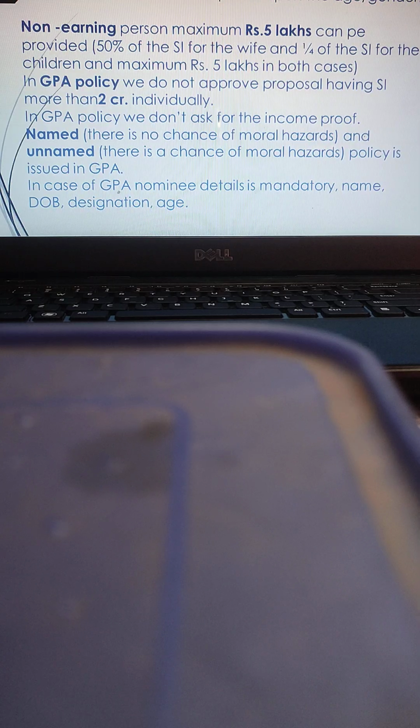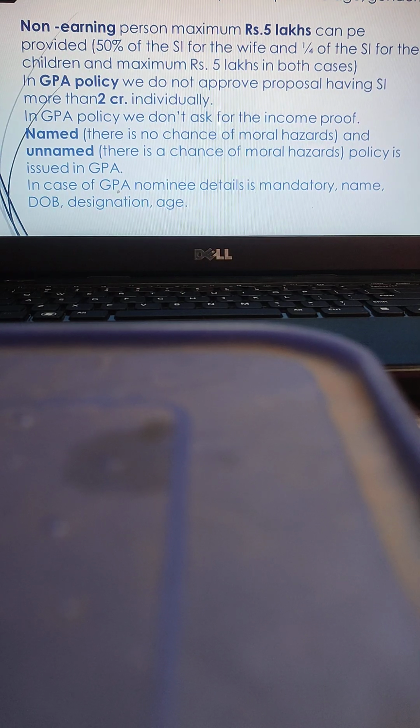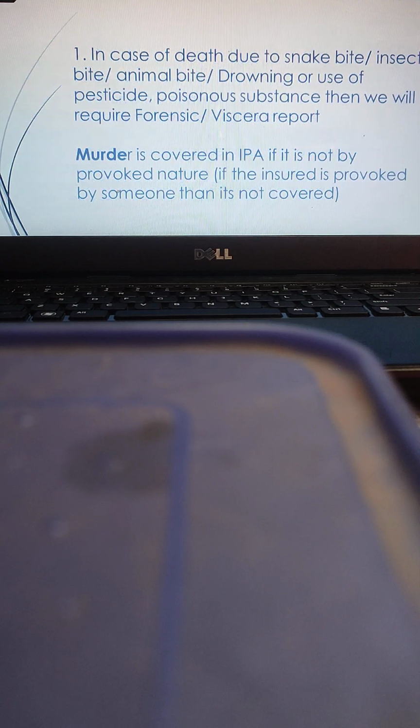It may be a cooperative society, a bank, or a registered institution. There is a chance of moral hazard in an unnamed policy. So in case of GPA, nominee details are mandatory. Nominee's details must include name, date of birth, designation, age, etc.